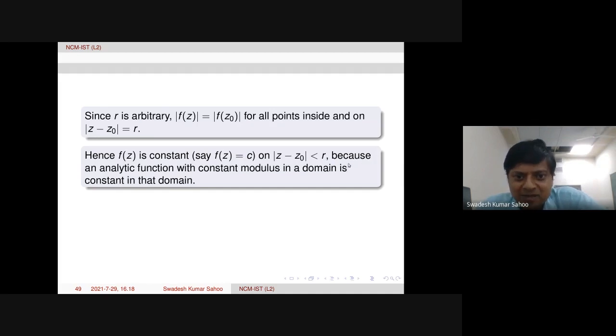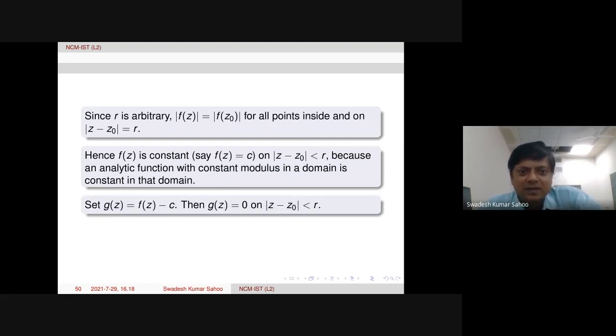Now, that is the statement that is written: an analytic function with constant modulus in a domain is constant in that domain. Now, whatever I already explained pictorially is given here.